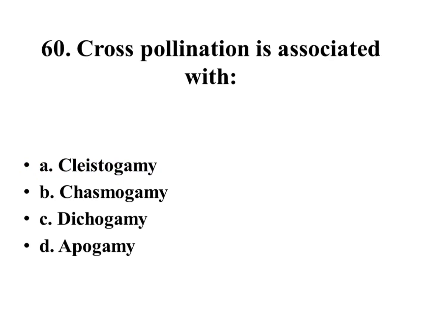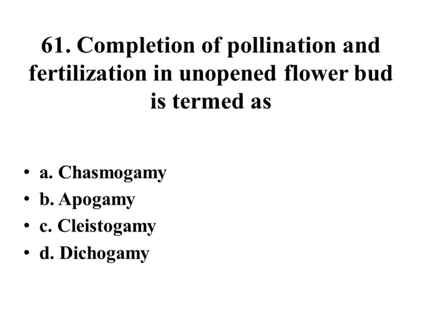Cross-pollination is associated with cleistogamy, chasmogamy, dichogamy, apogamy. Right answer is chasmogamy. Completion of pollination and fertilization in unopened flower bud is termed as chasmogamy, apogamy, cleistogamy, dichogamy. Right answer is cleistogamy.